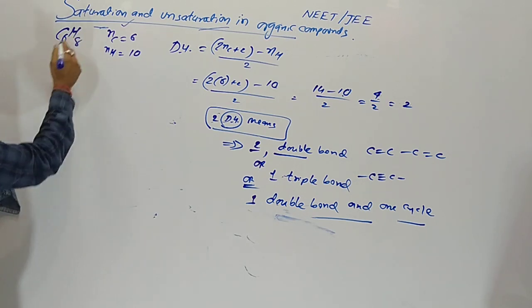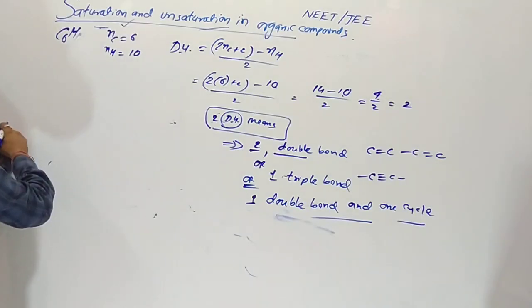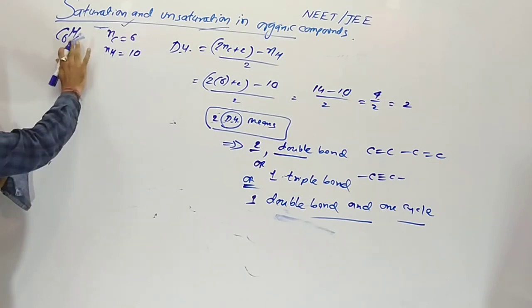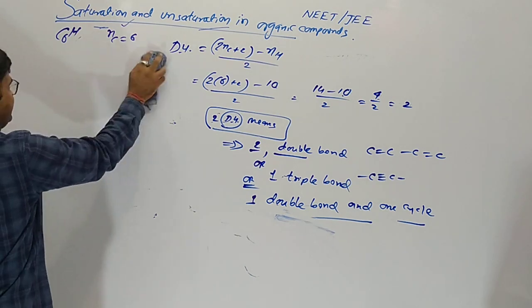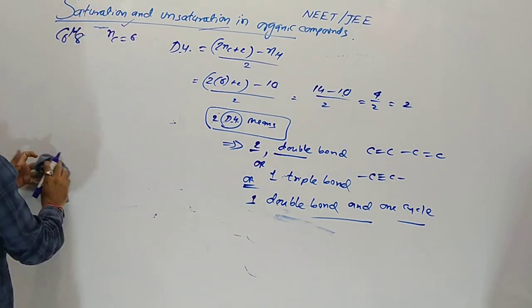Now what about C6H6? Yes, suppose C6H6 is given. First of all, C6H8 we are going to discuss.